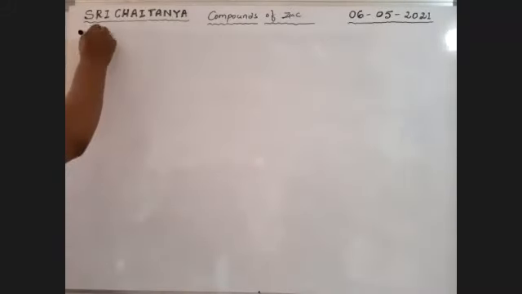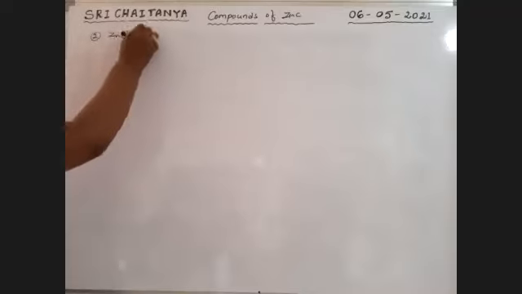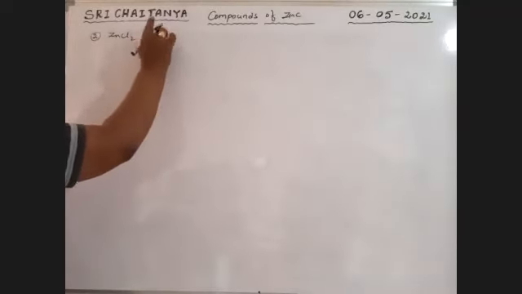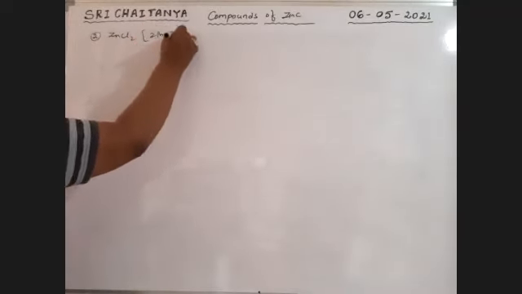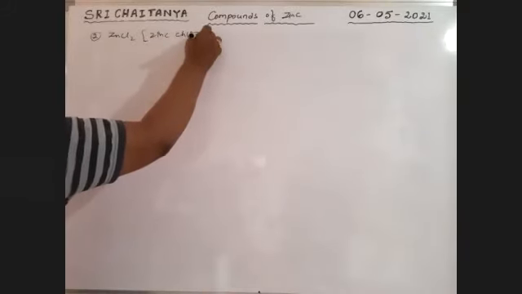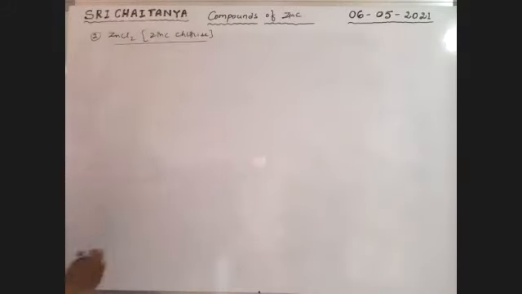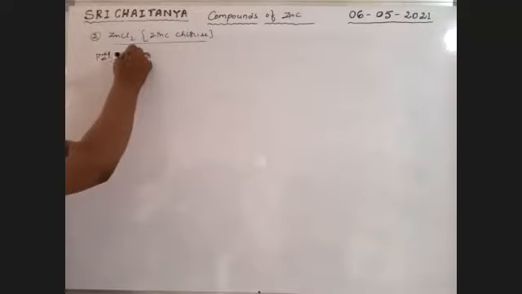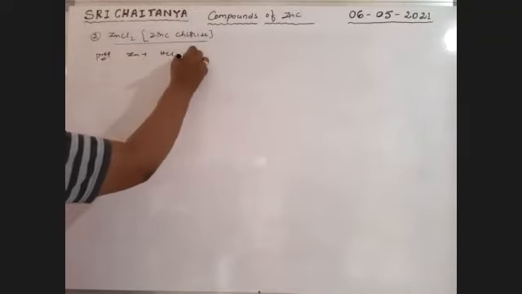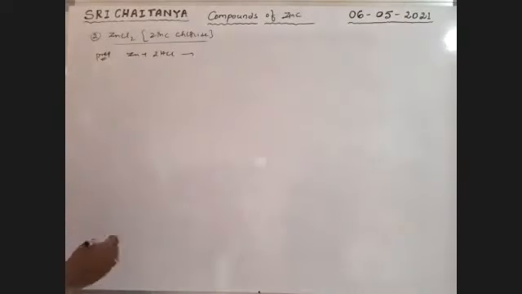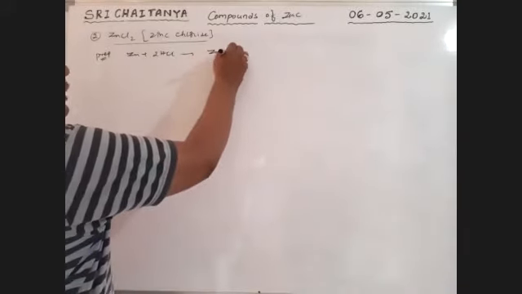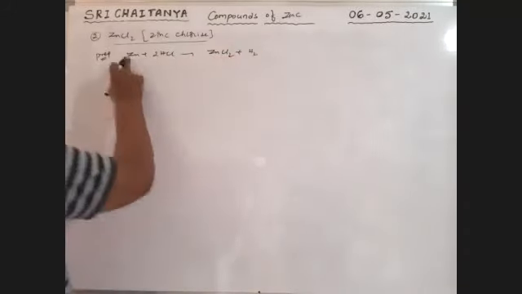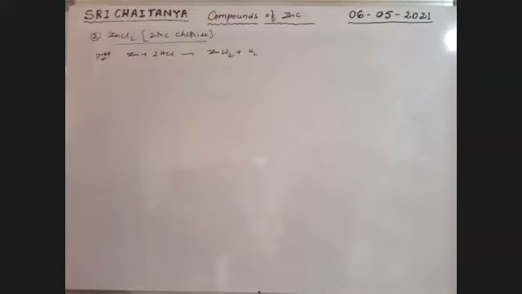Second compound, ZnCl2, zinc chloride. See here, preparations. When zinc reacts with 2HCl, that gives ZnCl2 plus H2, because zinc is above hydrogen, so it liberates hydrogen.